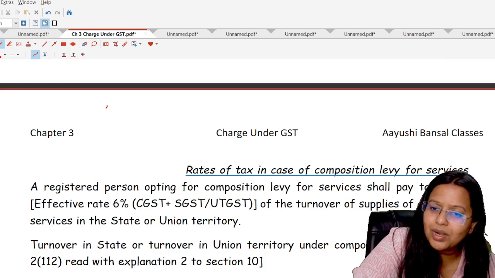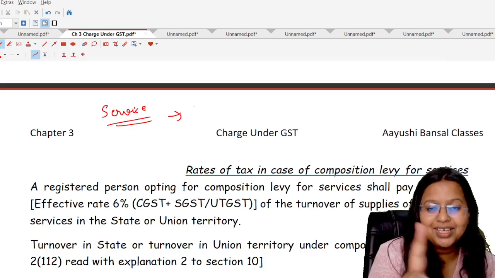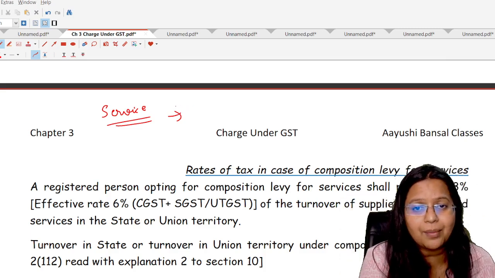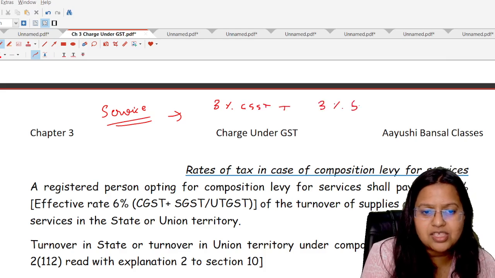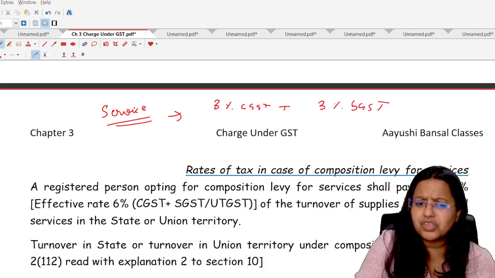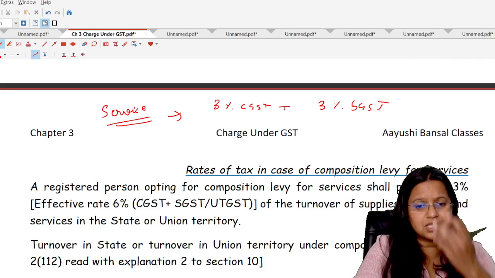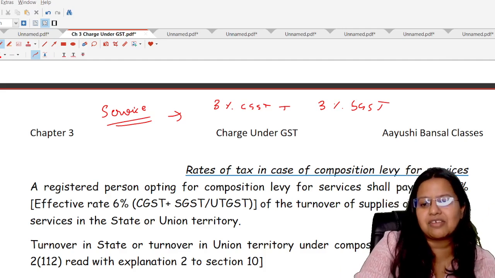Next. Now, what is the tax rate in the case of services? There is only one tax rate except the restaurant service providers, because they have already been covered in the category above. For the service providers, it is 3% CGST plus 3% SGST, or if it is a case of a union territory, then UTGST. Similar in goods and services, if it is a case of UPGST, then instead of SGST, UPGST will be charged.